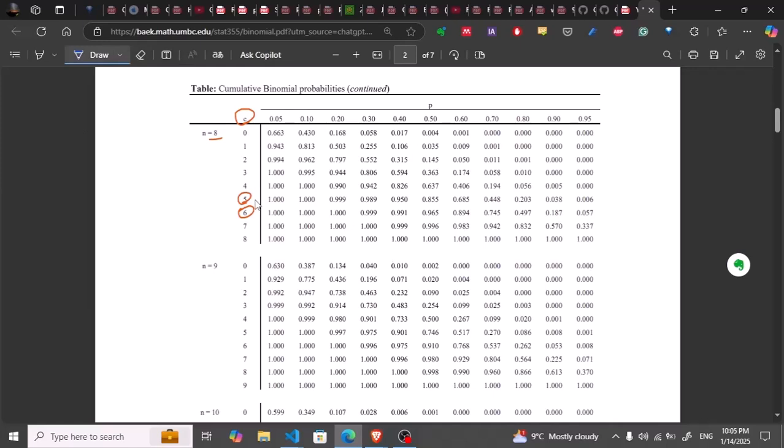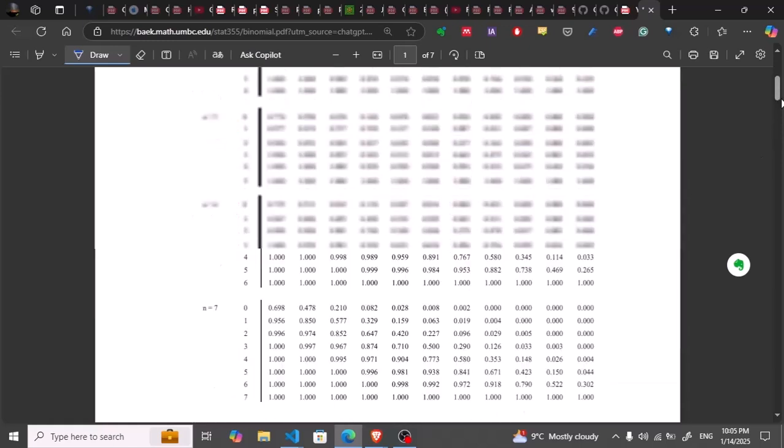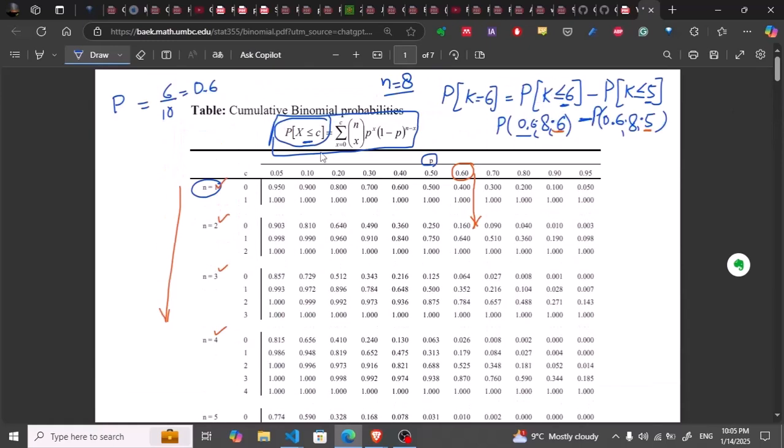Okay, so the first one is this one. The probability of it was 0.685. Okay, so for 5 it is 0.685, and from it I have it should be subtracted from this one where the value of C is 6.